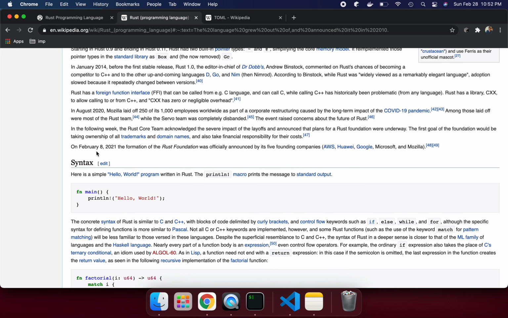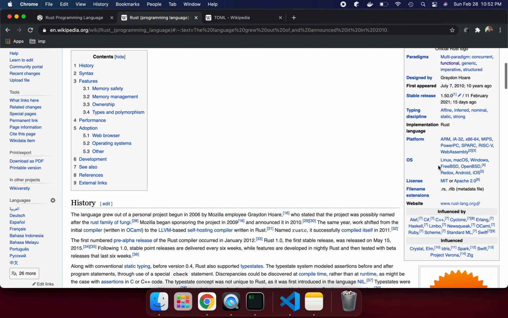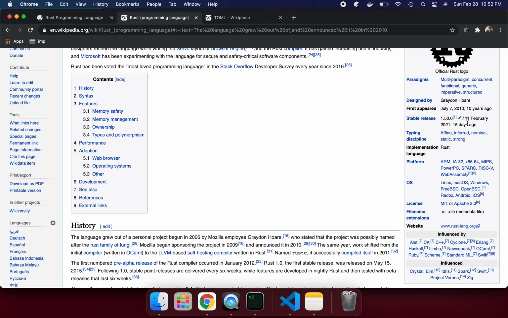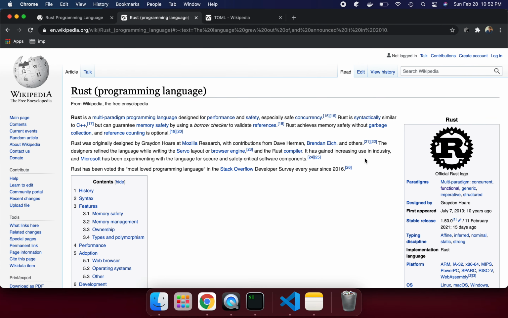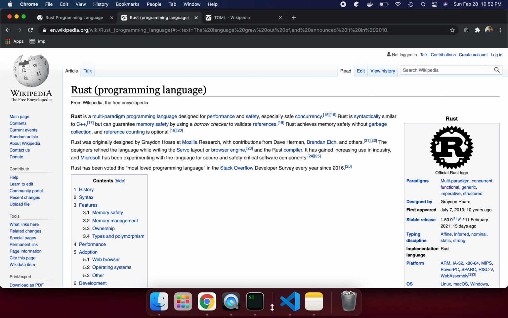Now, on February 8, 2021, the formation of the Rust Foundation was officially announced by its five founding companies: AWS, Huawei, Google, Microsoft, and Mozilla. They are sponsoring it. And the current stable version is 1.50.0. Right. So let's see how we can create hello world in Rust.